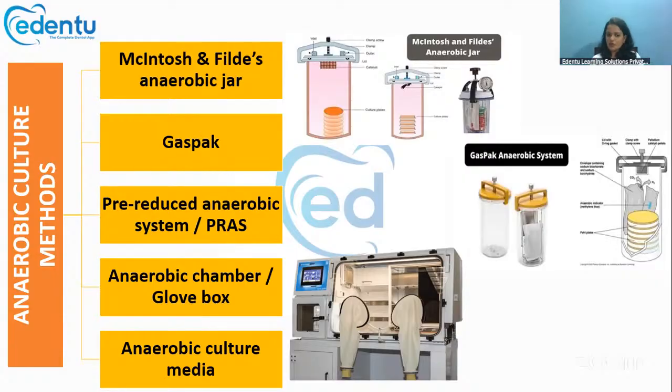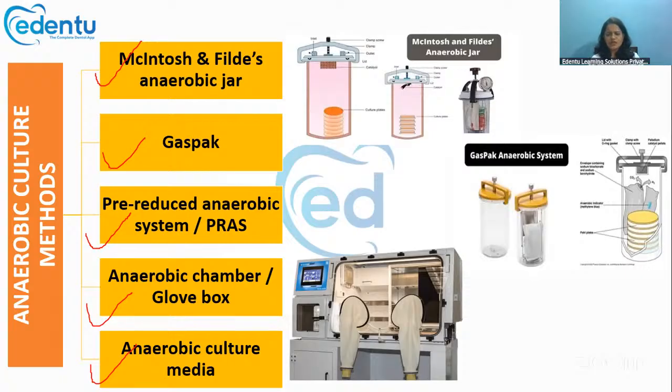So for anaerobic culturing, we use special methods like the McIntosh and Fildes anaerobic jar, gas pack system, pre-reduced anaerobic system, anaerobic chamber or glove box, and anaerobic culture medium. These are some of the methods by which we can culture anaerobic bacteria.